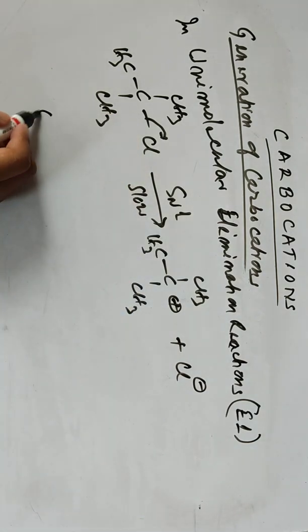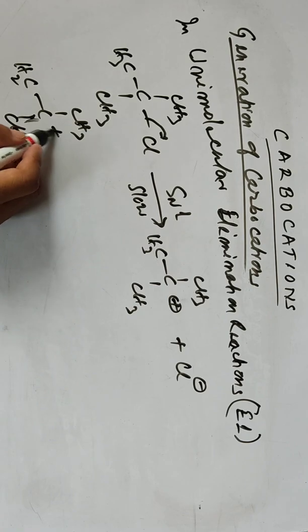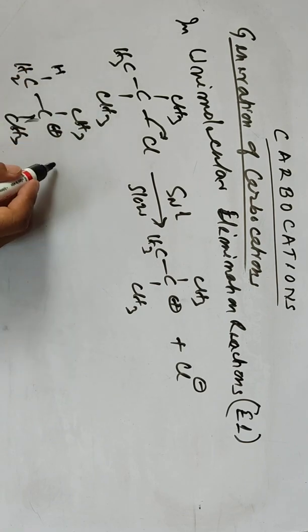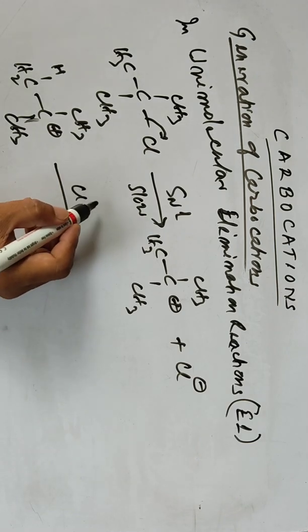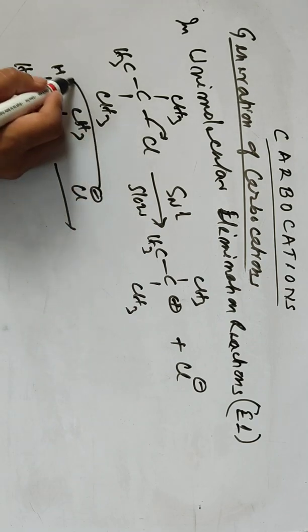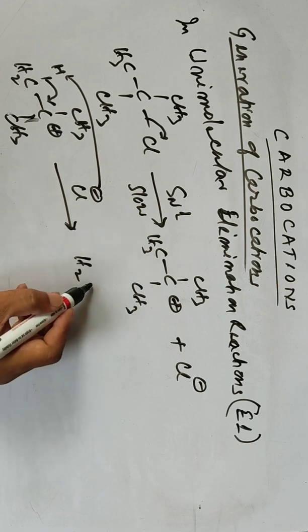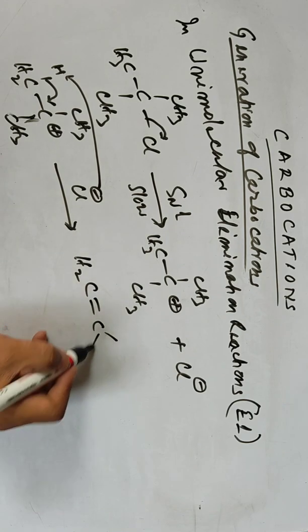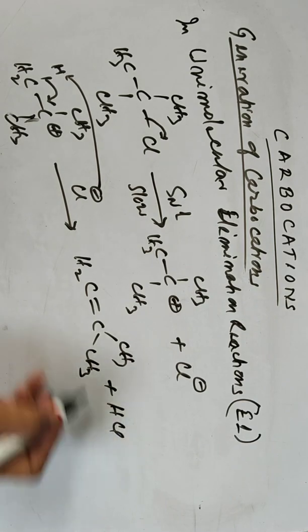Then the second step, the elimination reaction. Here is CH2 and hydrogen here. Then in the presence of the base or chloride, this chloride negative charge will attack this hydrogen and loses it. So we get this elimination reaction, two groups removed, giving CH3 plus HCl. This is the final product.